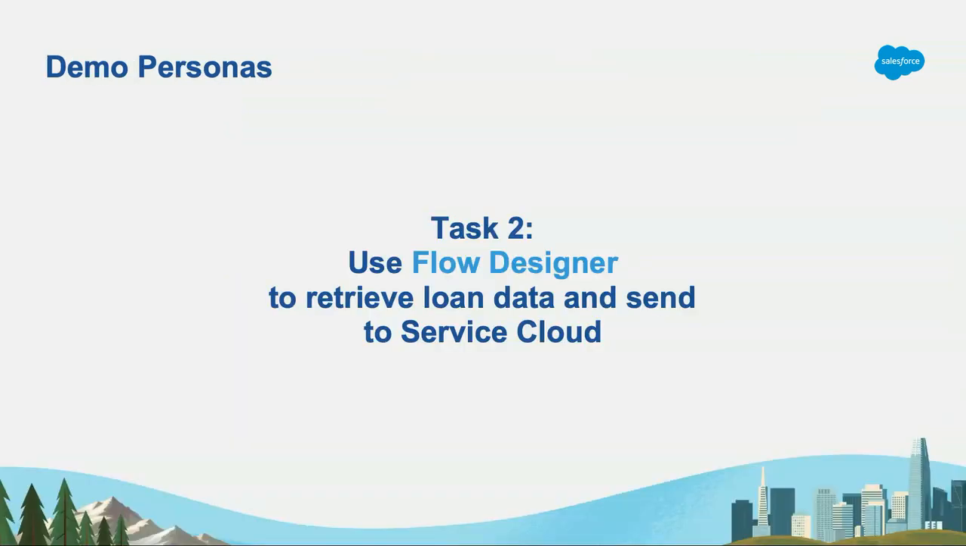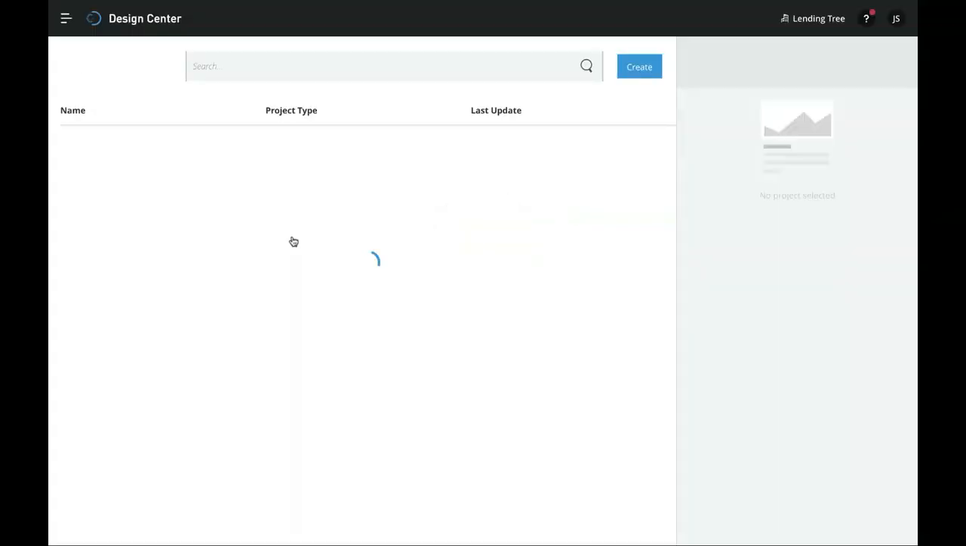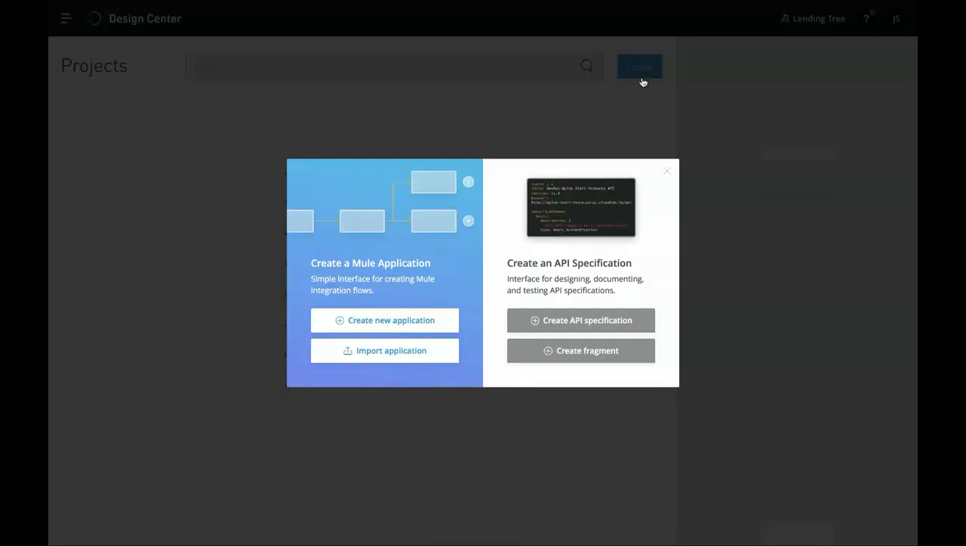Thanks, Esther. Okay, well, now let's use that API that we defined before and build an integration that sends this data into Service Cloud. So once again, from the Anypoint Platform landing page, now let's choose Start Designing again. And we'll create our new project. Except this time, let's go to the left and create a new application.